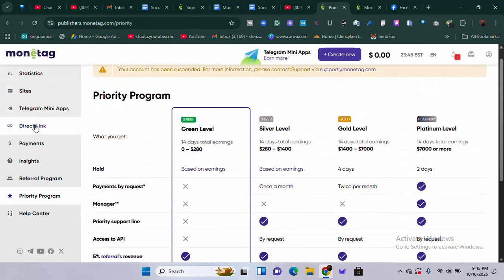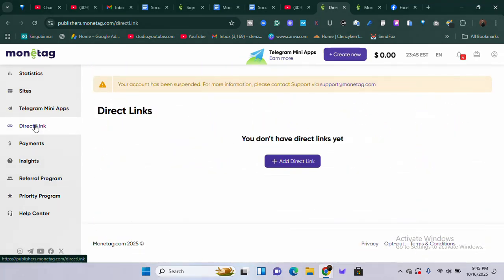So like I said, we're going to focus on direct links. Now right here on direct links, we can do a lot. You can actually create a link, and it's very simple. You don't need to do any magic. All you need is, once you are here, you can click on this Create new link, or you click on Add direct link. So I'm going to use this section.